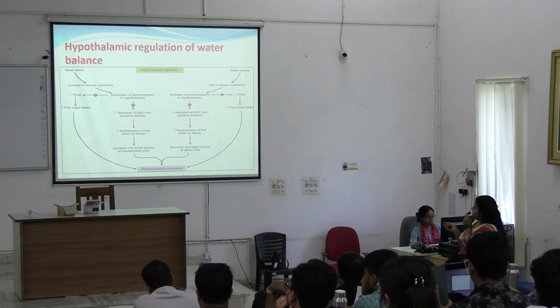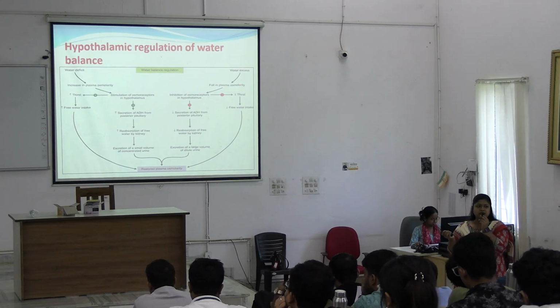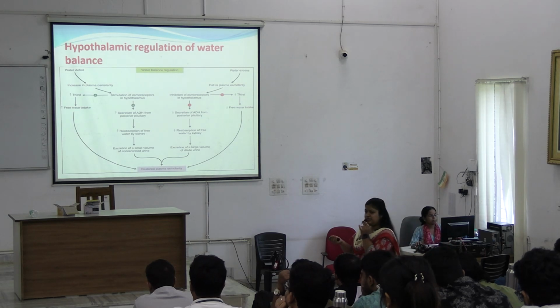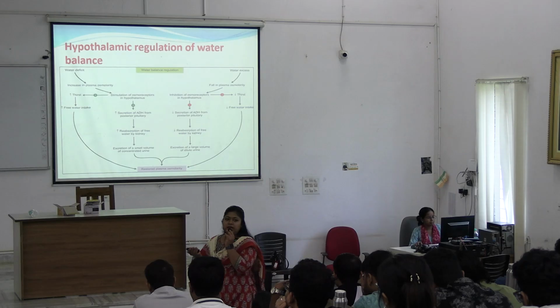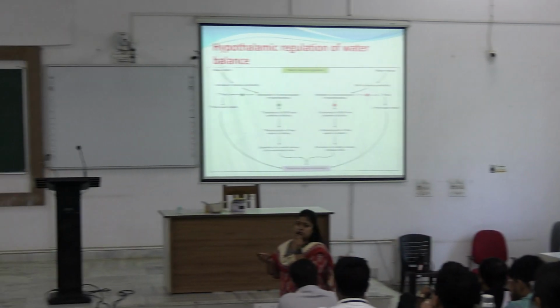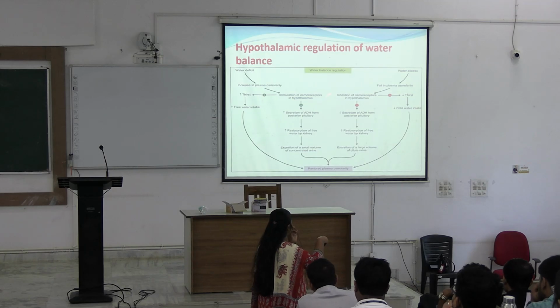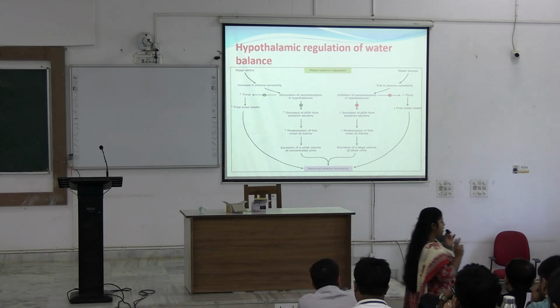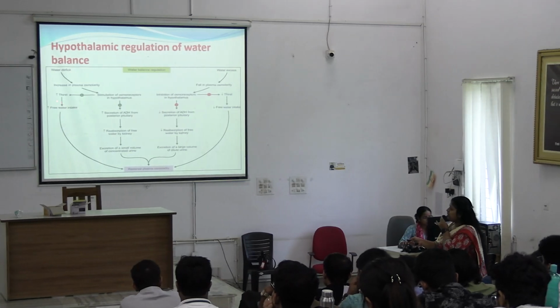Whereas in excess water, the plasma osmolarity will fall or decrease. So there will be an excess amount of water in the vessels, leading to a fall of plasma osmolarity. So when plasma osmolarity falls, the osmoreceptors will be inhibited. Look at this part: inhibition of osmoreceptors here, stimulation of osmoreceptors in the hypothalamus. Now, what is the work of osmoreceptors? The first function of osmoreceptors is to increase or decrease thirst.